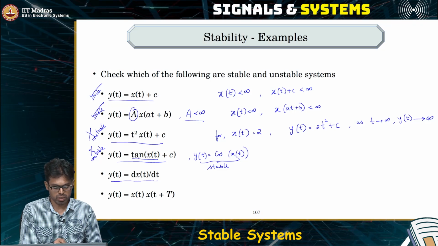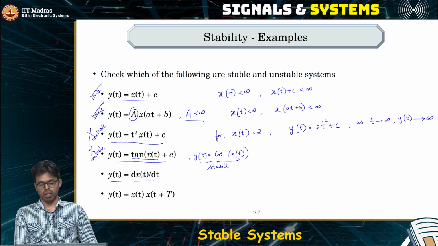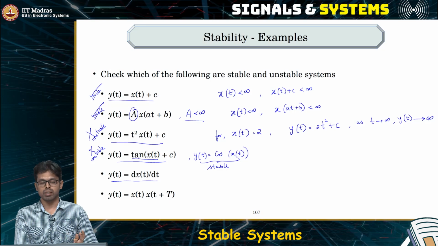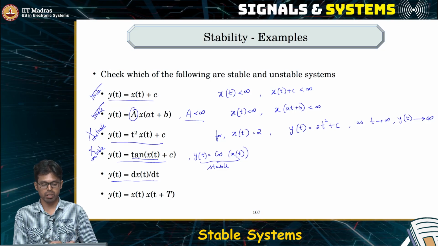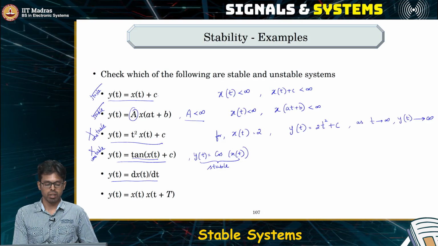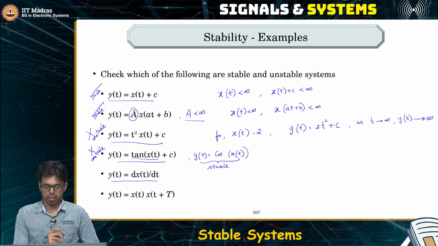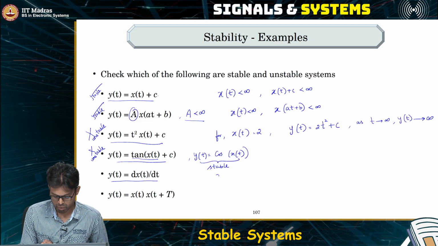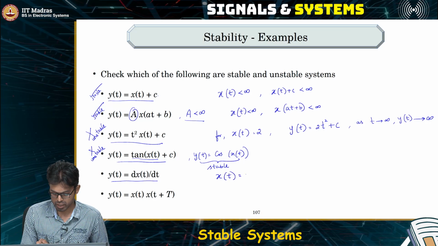Okay, now what about this? Taking the derivative. Again, just to look at it, it appears as if it is a stable system. So you give an input which is bounded, you take the derivative, it appears as if it will be a stable system. But think of an example where x of t is equal to u of t.